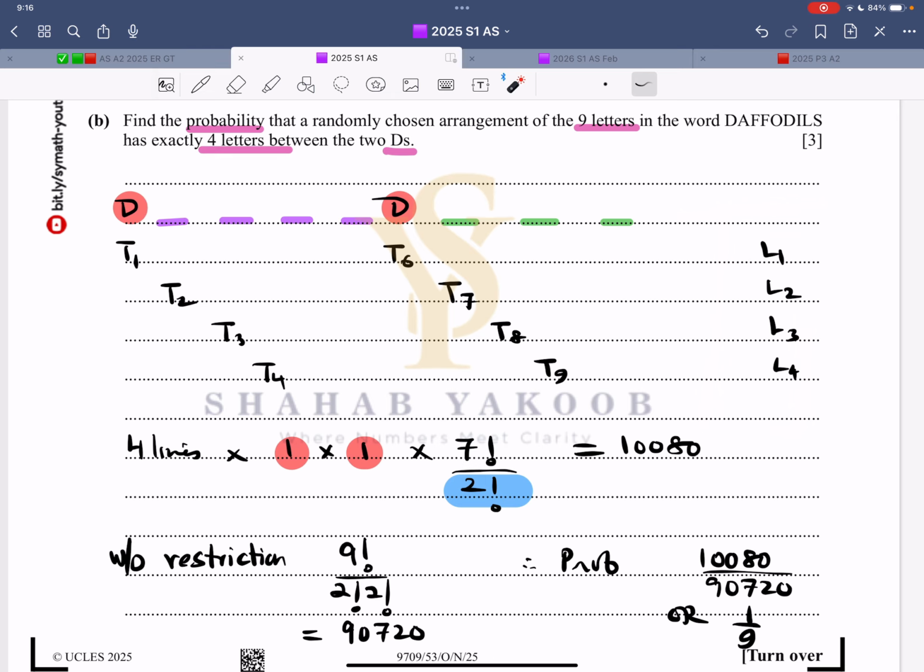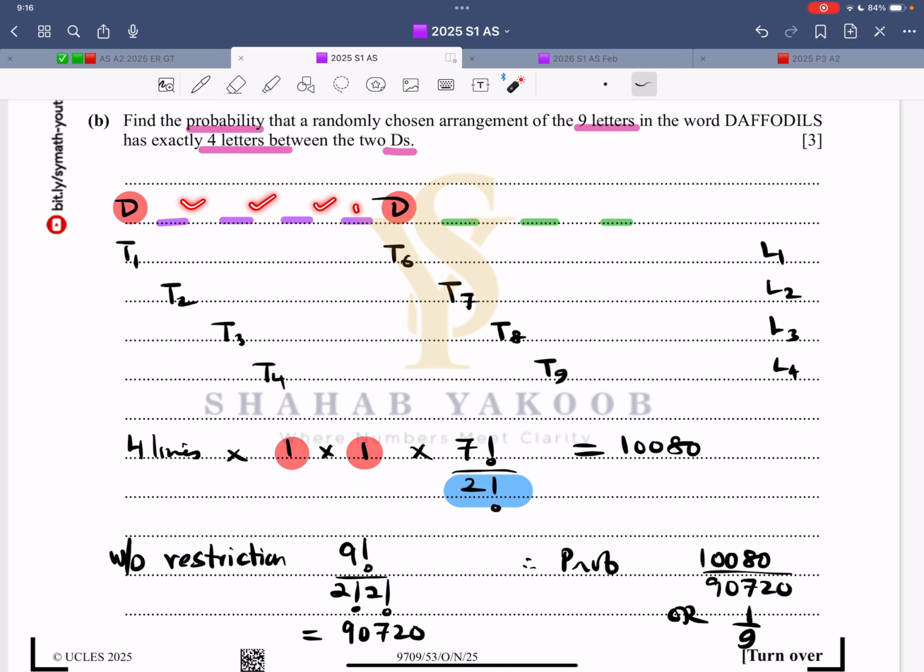Check out the previous video. I think maybe it's February 2026 or 1 of 2025. There was at least 4 spaces. So there was 4 spaces and then 5 spaces and then 6 spaces and then 7 spaces. So check out that question also. So this is first and 6th possibility. That is the position. 2nd and 7th, 3rd and 8th, 4th and 9th. So there are 4 lines. So 4 lines for this. One for this. This is pasted.